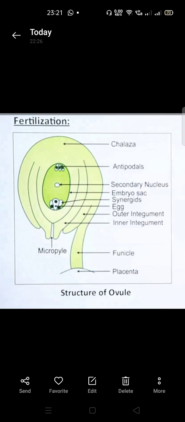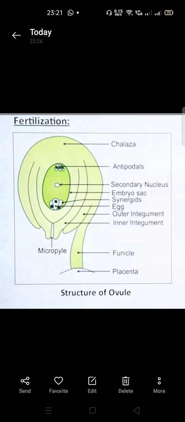Okay, in the pollen grain also there are 2 cells, right? In a pollen grain there are 2 nuclei. Out of these, with 1 nucleus, the middle egg cell is going to be fused, and then the fusion takes place and fertilization takes place. And beside this egg, there are 2 small cells called synergids. These synergids provide the nutrition for the egg cell. Otherwise, there is no function of these synergids.